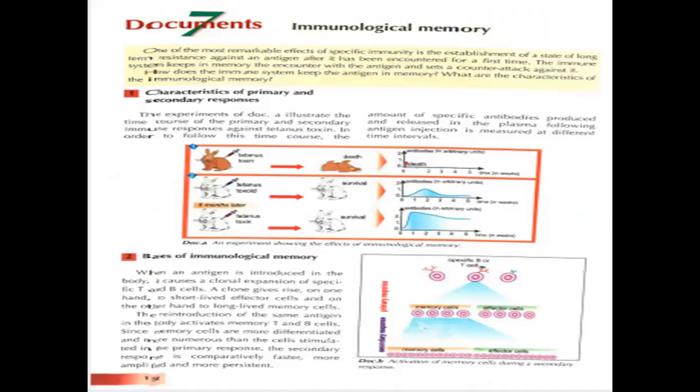This will create a long-term resistance against this antigen. If this antigen is encountered for the second time, this will increase the chance of eliminating it after a short period of time. So the immune system keeps in memory the encounter with the antigen and sends a counter attack against it.